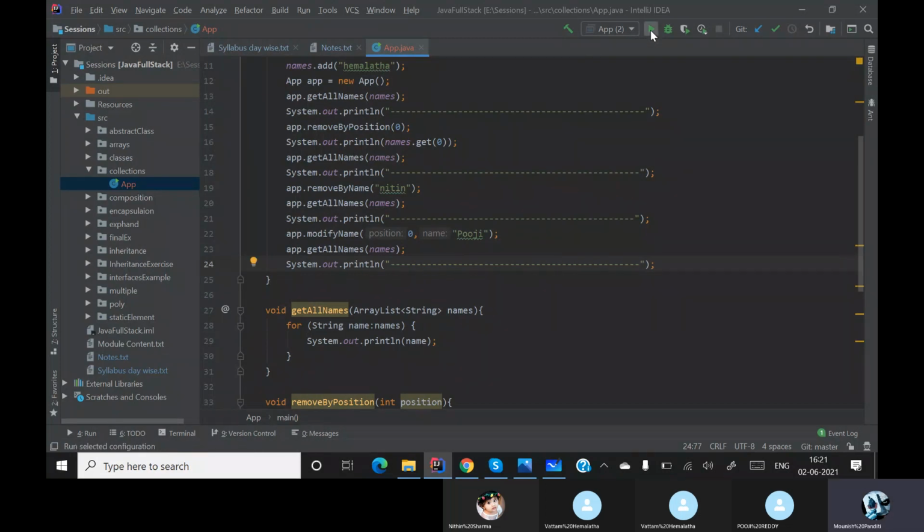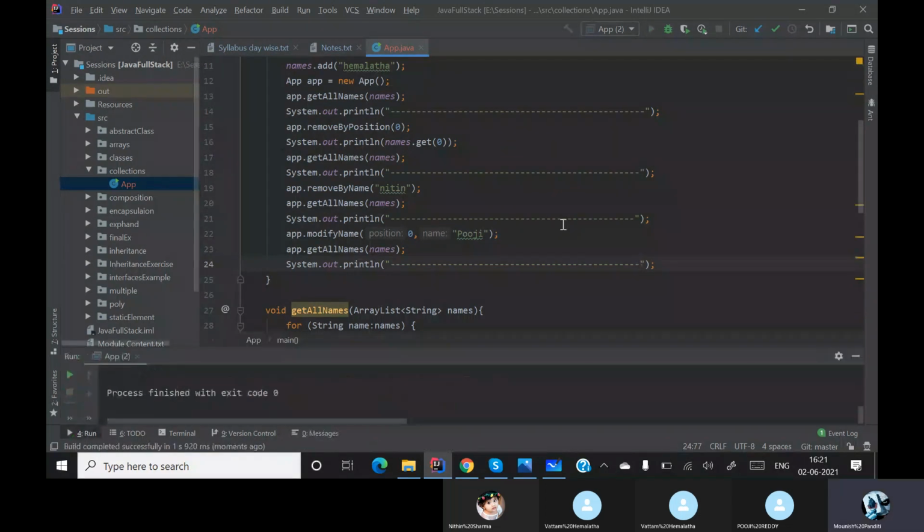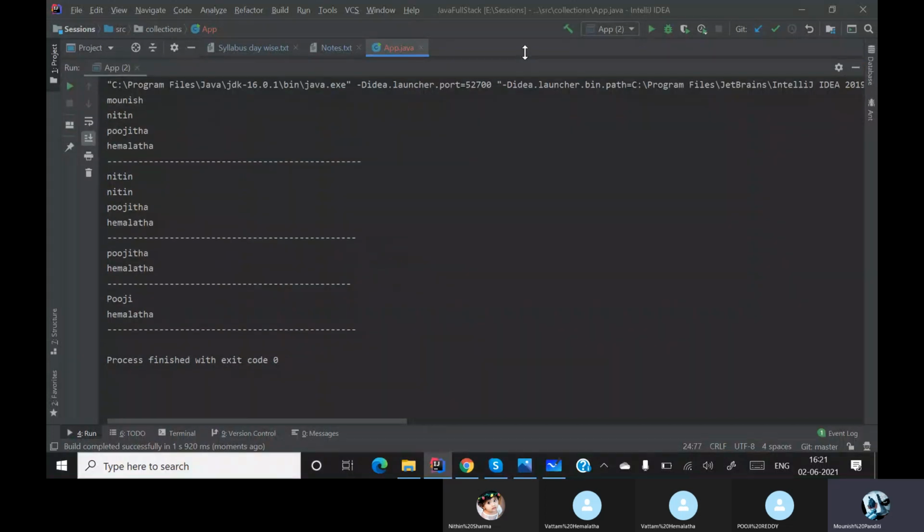Now let me run this. Okay, now if you see over here, what did we do? First we removed Monish with the help of the index 0. Then we tried to access the 0th element so that we got to know that the elements got pushed. Then we simply removed Nitin with the help of the method remove by name. Then I am changing Pujita to Puji with the help of the set method in the collections.